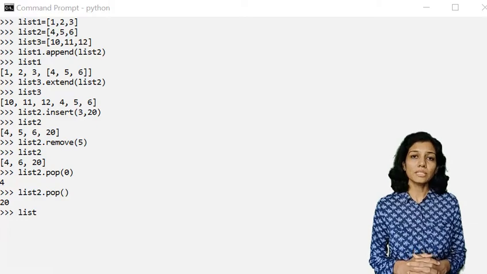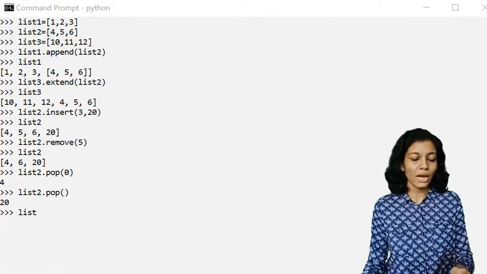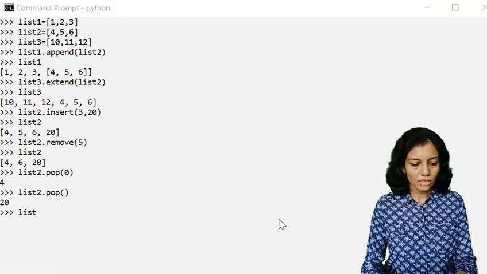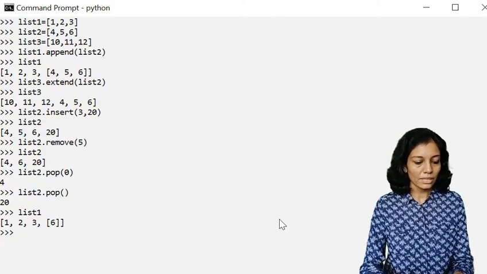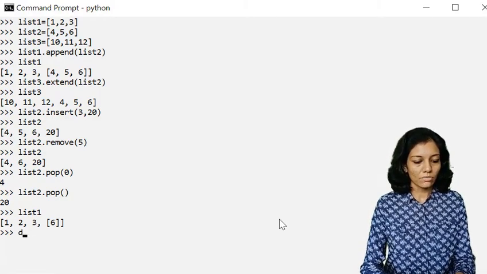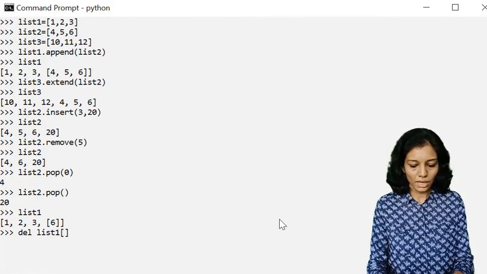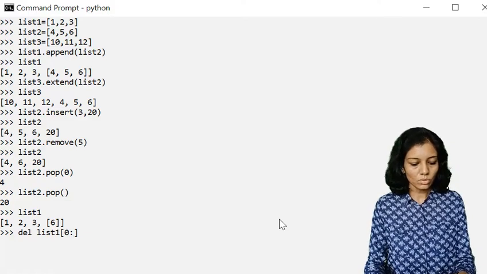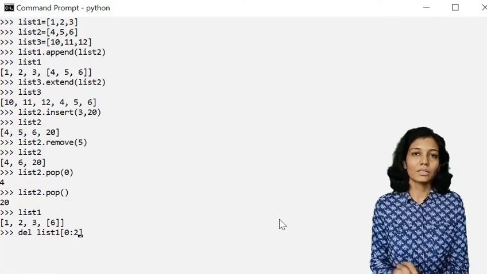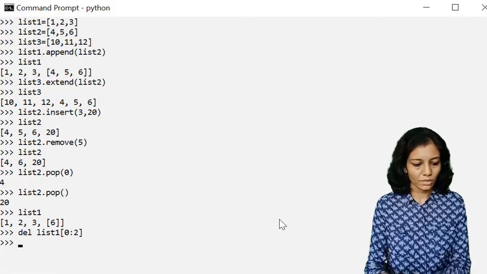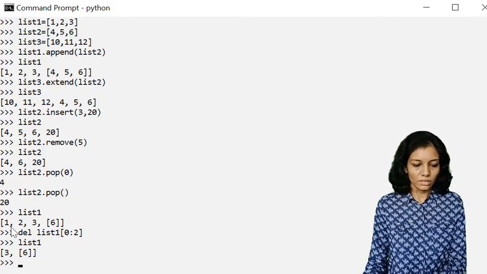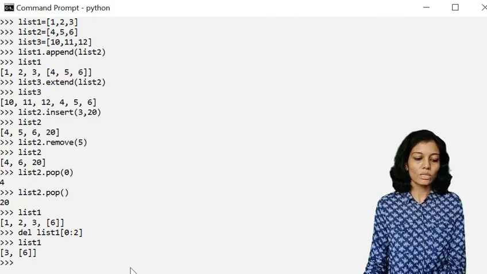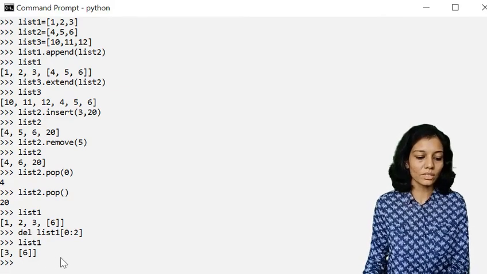Now if I want to delete multiple items together in a single statement, I have to use del operator. So let us use this del operator along with list number 1. So first of all, we'll check the value, that is list 1 is having these values. Now if I use del list 1, and I want to delete from index 0 to 2, but the index number 2 will not be included. So let's check what will be the value of list 1. So yes, index 0 and 1, that is element number 1 and 2, will be deleted, and the rest of the list will be displayed.